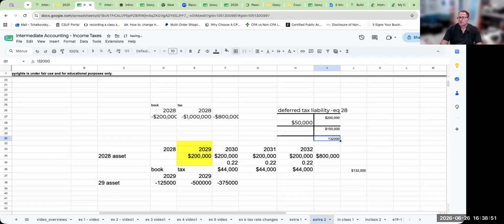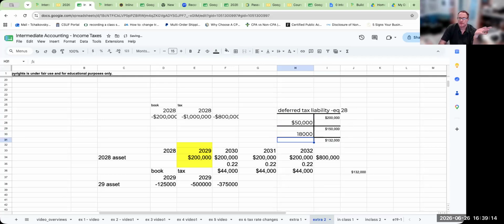Okay. So this part over here is going to be at 132,000. This is what the liability basically should go through and be for that 2028 equipment. Okay, and I'm keeping this separated for a very important reason. So for this part over here, I'm just going to go ahead and basically book another $18,000 adjustment.